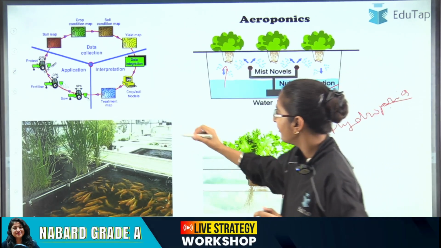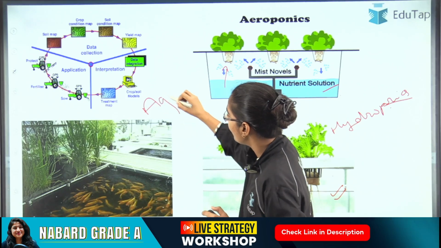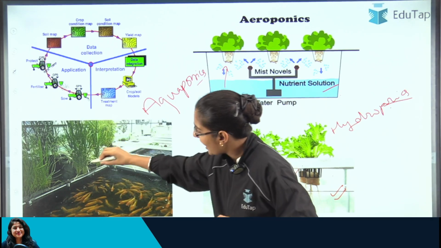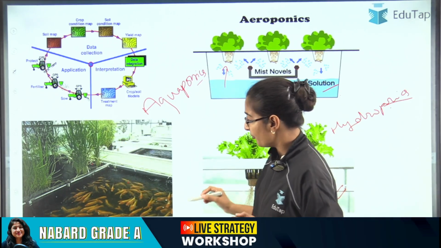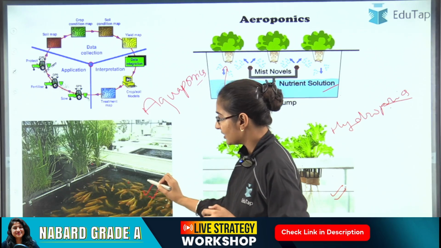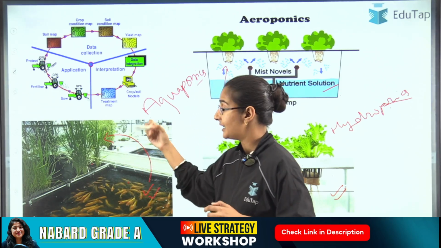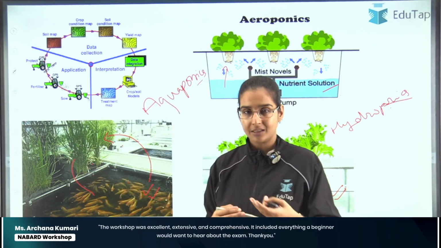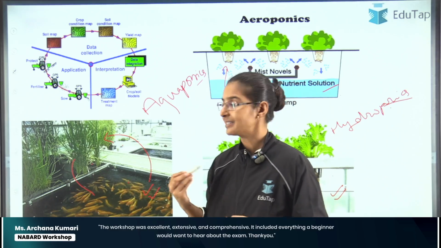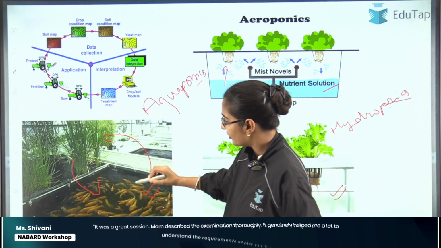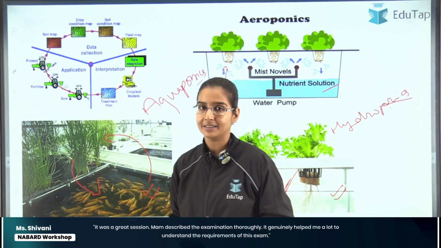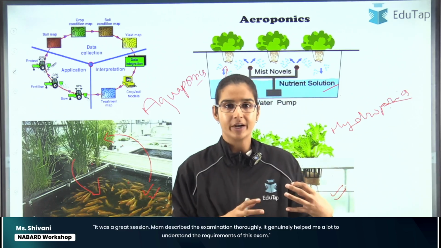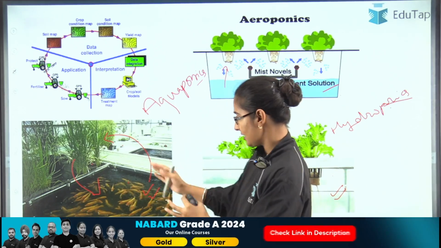Apart from this, we have aquaponics. In aquaponics, we grow plants and fishes together. The fishes, through their waste, provide nutrition to the plants, and the plants in turn clean the water through their root system. So that is about aquaponics. We are undertaking aquaculture and hydroponics together in aquaponics.